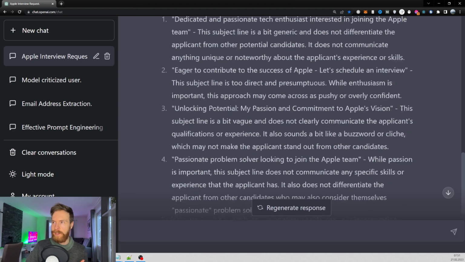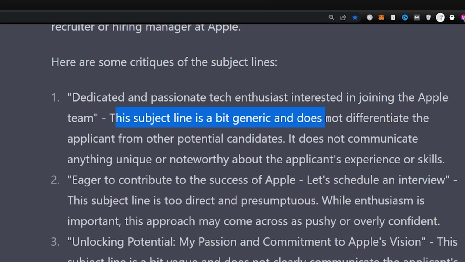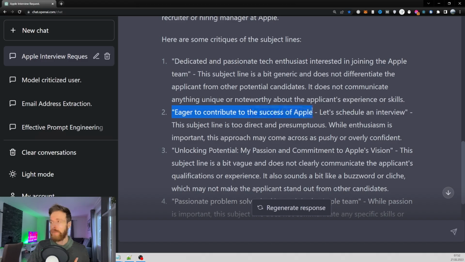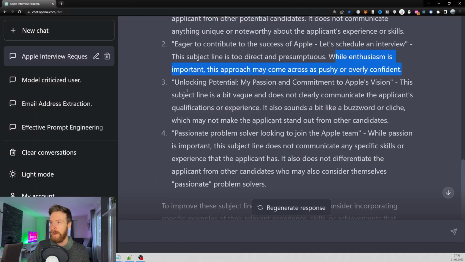Let's take a look at what ChatGPT criticizes about this. So we have the first one, dedicated and passionate tech enthusiast. So this subject line is a bit generic and does not differentiate the applicant from other potential candidates. Does not communicate anything unique or noteworthy about the applicant's experience or skills. Okay, that's good. Eager to contribute to the success of Apple. Let's schedule an interview. This subject line is too direct and presumptuous. While enthusiasm is important, this approach may come across as pushy and overly confident. Nice.